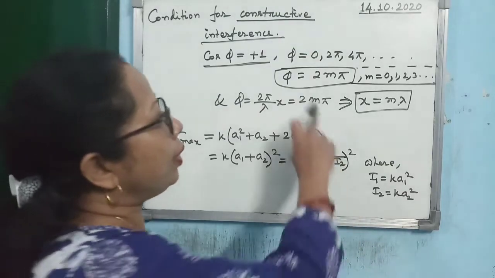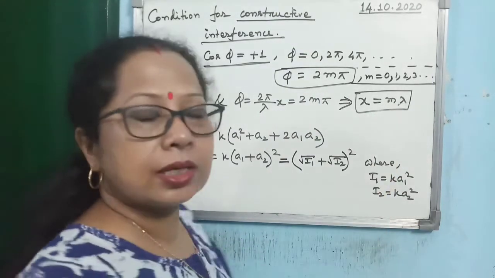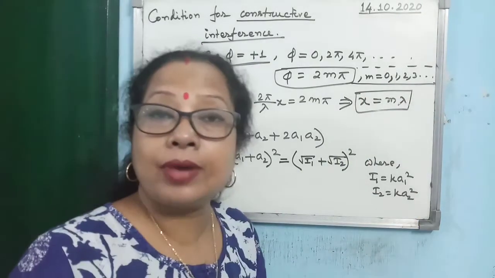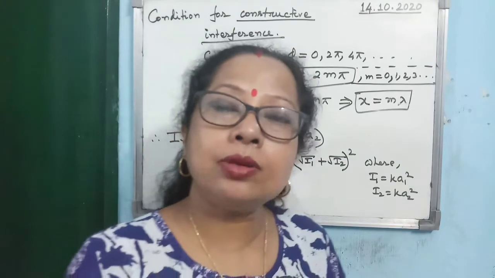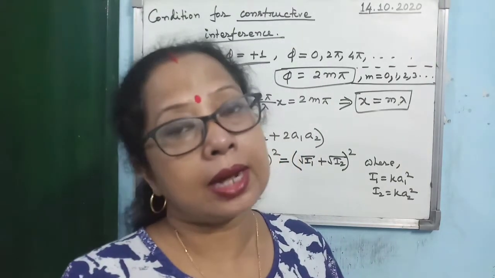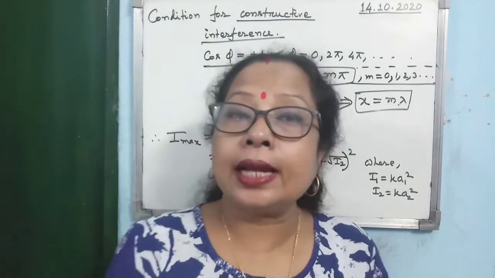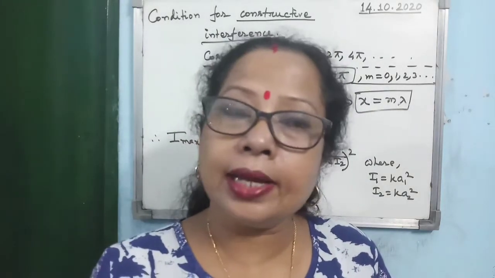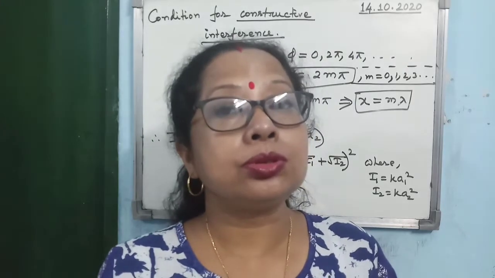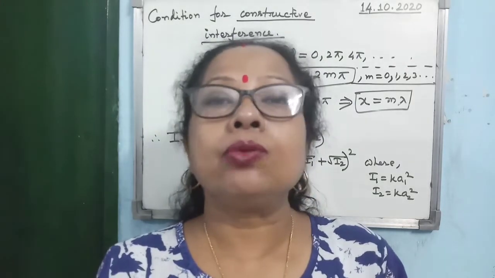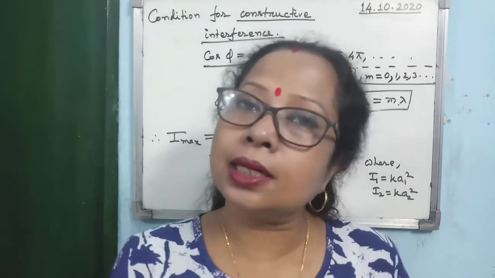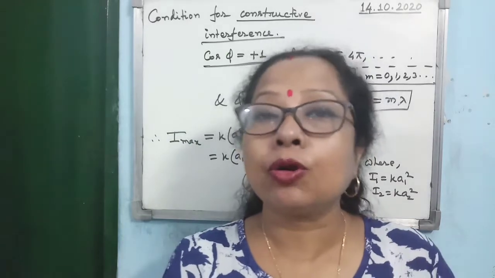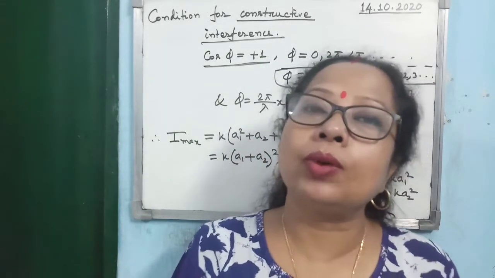Alright. And remember, whenever you write down the condition for constructive interference, do not forget to write what m stands for. What are the values of m? If you do not write the values of m, then in the board exam marks will be deducted. So I am reminding you, if it comes, what is the condition for constructive interference? You should write phase difference phi is equal to 2m pi, comma, m equal to 0, 1, 2, 3, and so on. Is that clear? Or you can write path difference x is equal to m into lambda, comma, m is equal to 0, 1, 2, 3, and so on.